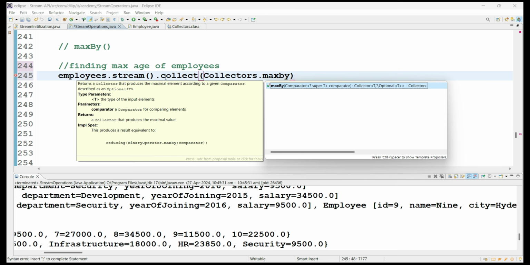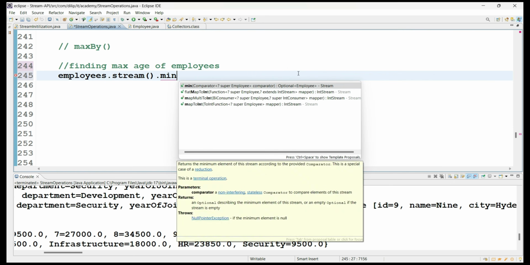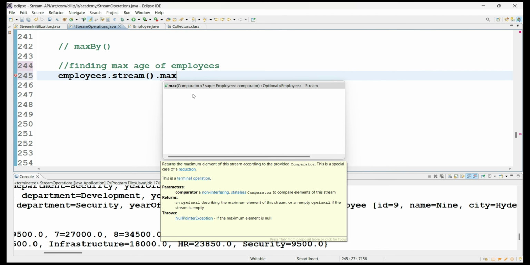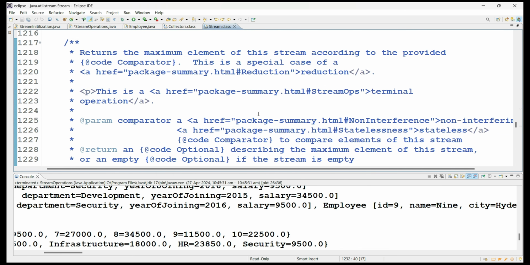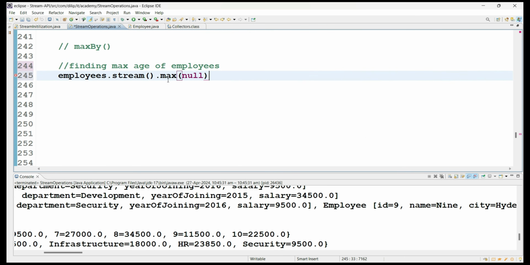In this space you can directly use min also, or max also. Here also you are providing the comparator. These were added recently. We can use those methods, or we can go with the collect method and Collectors also. It's up to our choice.